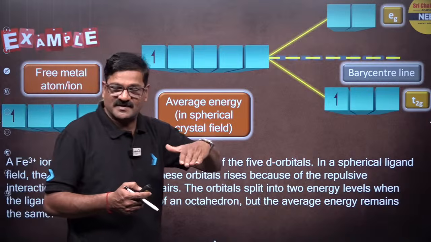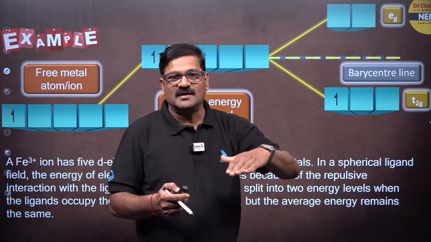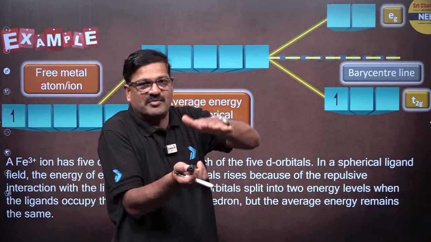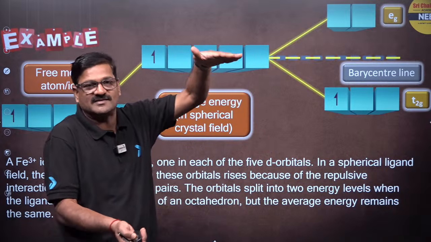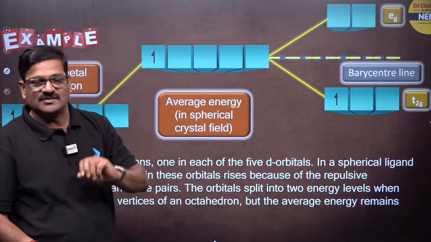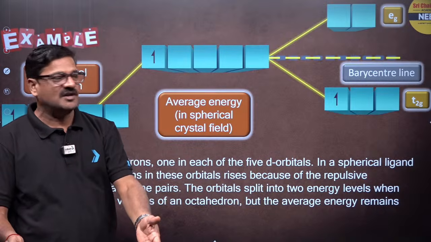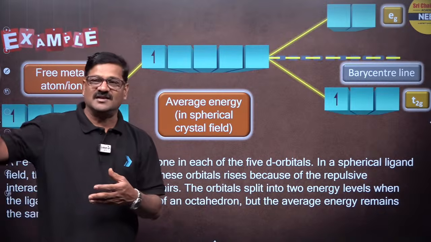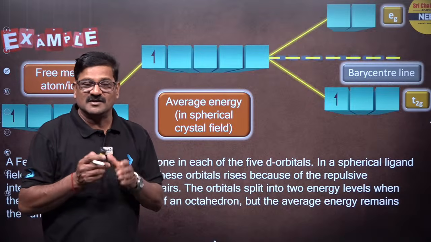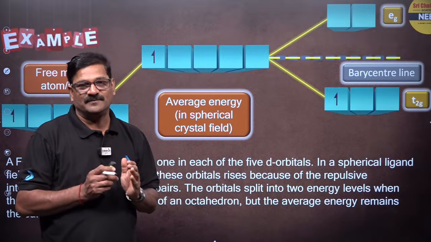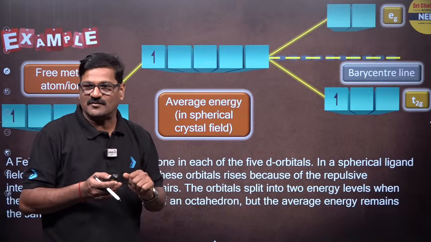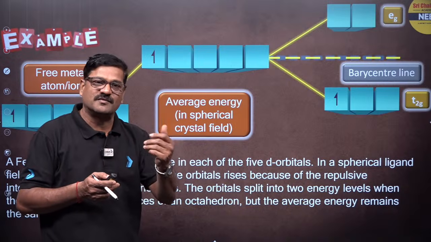In the presence of a strong ligand, the gap between t2g and eg orbitals is so high that first the t2g orbitals are filled, then the eg orbitals are filled. In the presence of a weak field ligand, the gap between these two sets of orbitals is very small, so you have to follow Hund's rule.